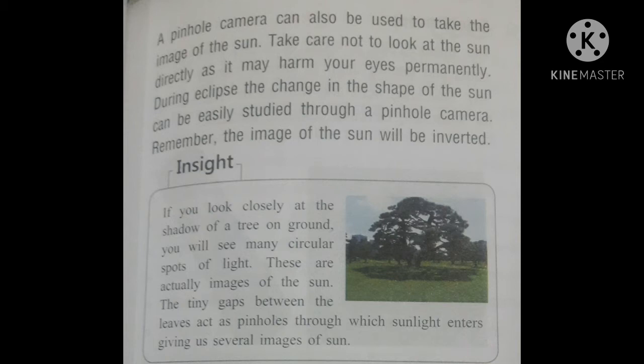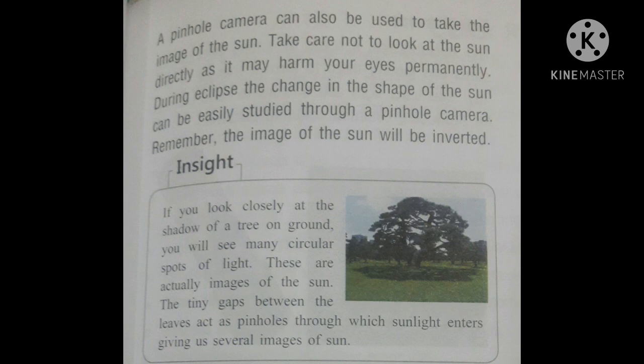A pinhole camera can also be used to take the image of the sun. Take care not to look at the sun directly as it may harm your eyes permanently. During eclipses, the change in the shape of the sun can be easily studied through a pinhole camera.